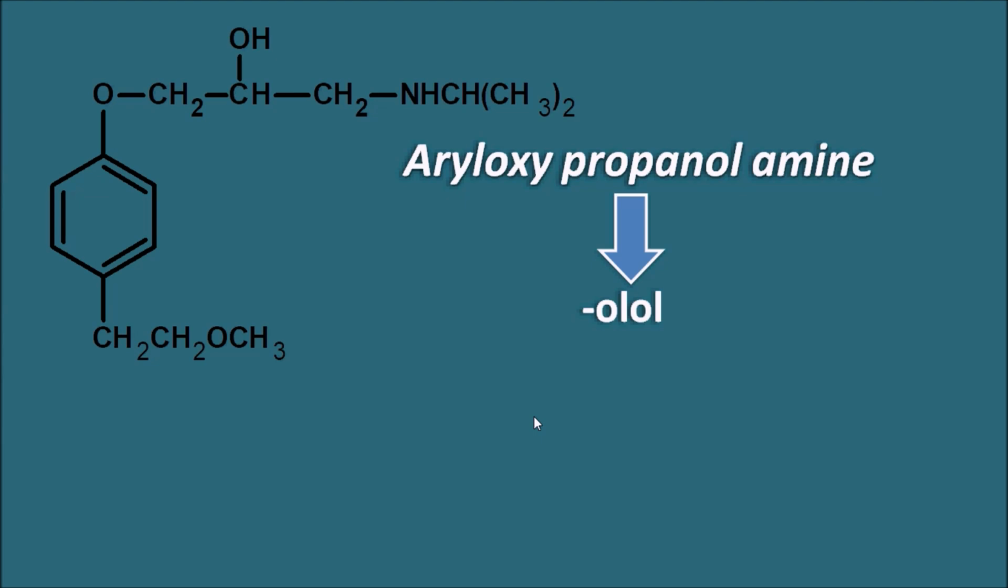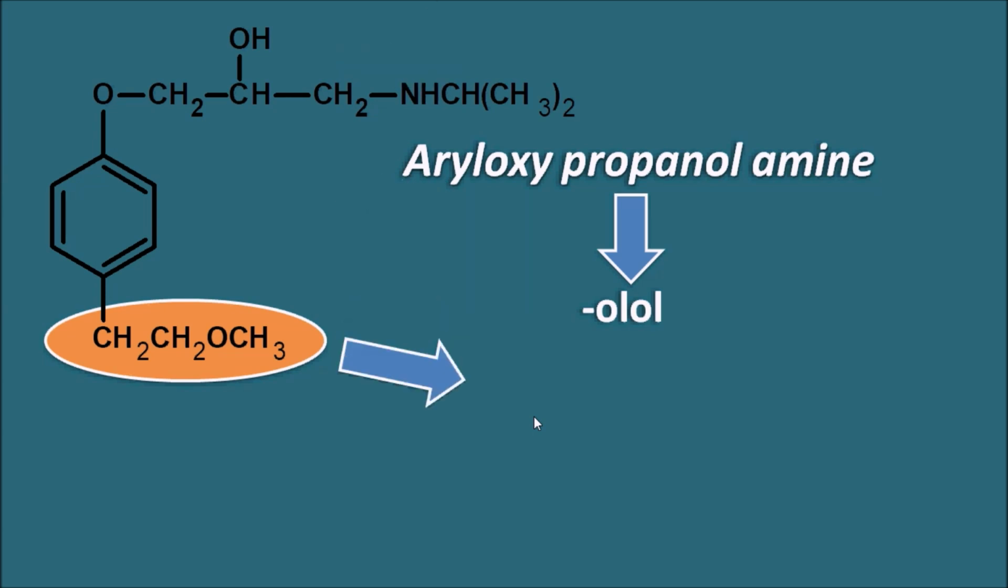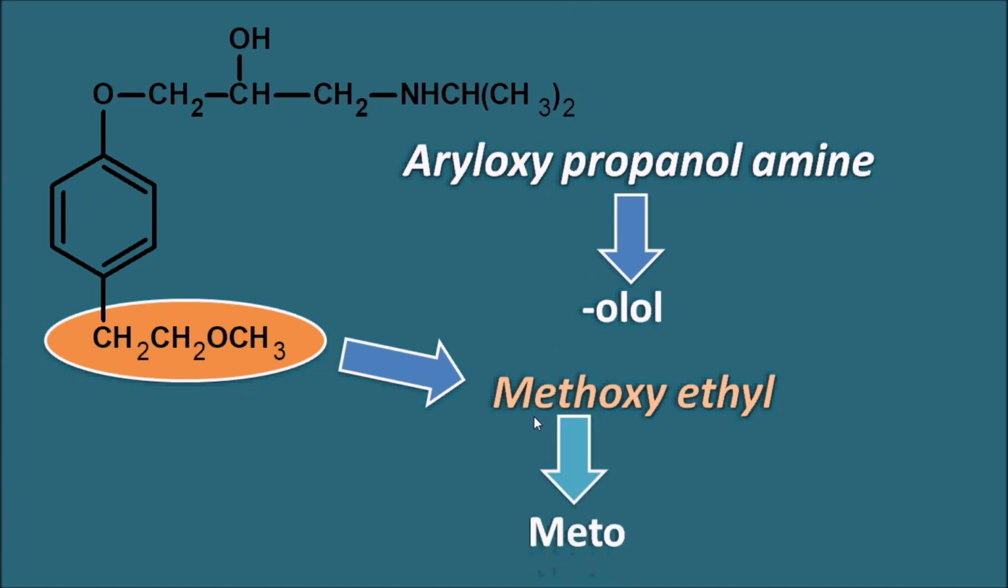But these beta blockers differ based on the substitution of the group on the aromatic ring. So here the phenyl group is substituted at the para position by one of the groups like this. What is this group? This group is the methoxyethyl group. So here the methoxy is indicated by the prefix meto. So the structure is nothing but metoprolol. Metoprolol has the methoxyethyl side chain at the para position. Since it is a beta blocker, it has the suffix olol. So that is metoprolol.